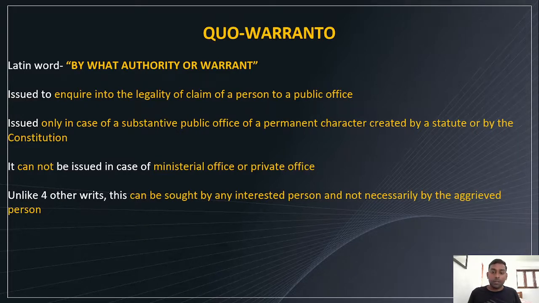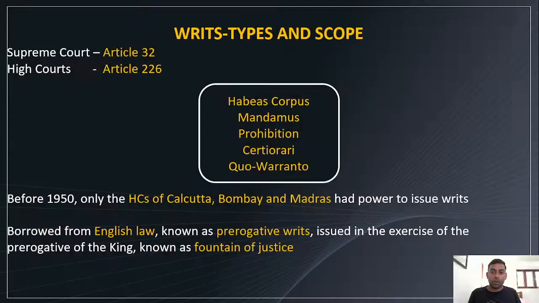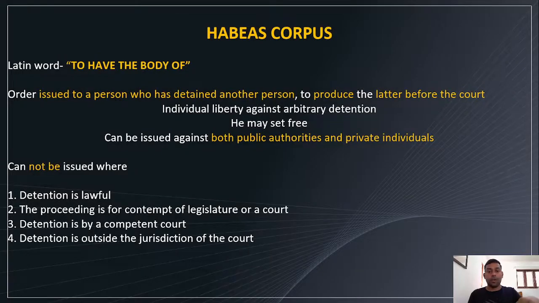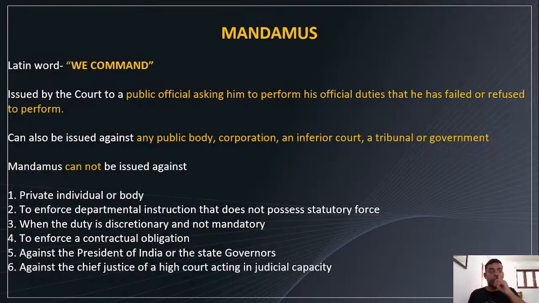So these are the various writs, and I hope you have understood all the concepts. Article 32 and 226 allow the Supreme Court and High Court to issue various writs, taken from English law. Then the differences between the writs of the Supreme Court and High Court. Habeas Corpus, to have the body, we have seen in detail. Mandamus, to a public official to perform his duty.